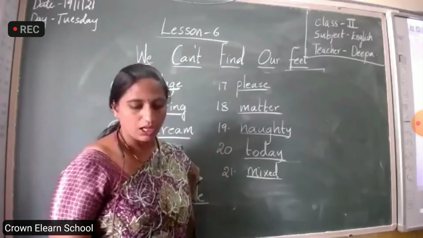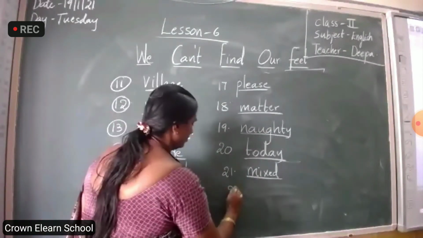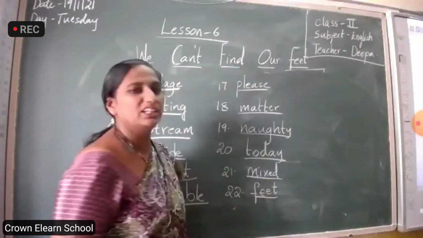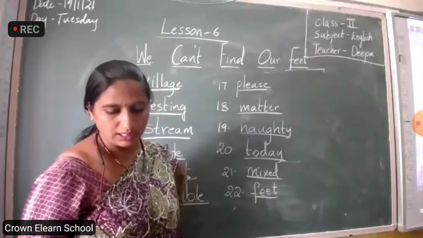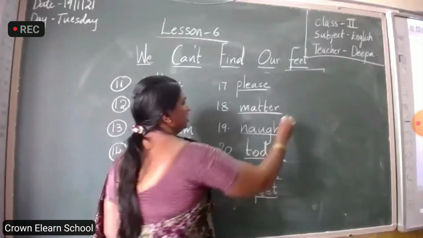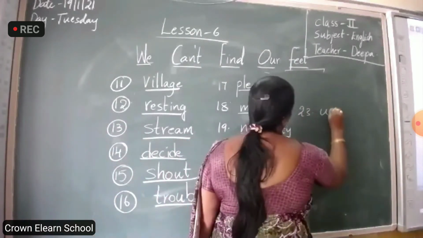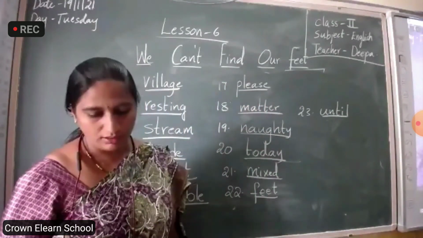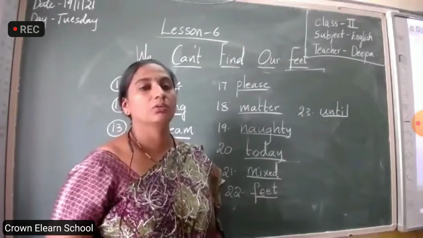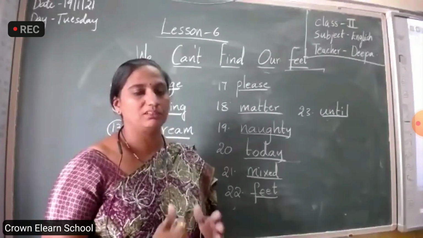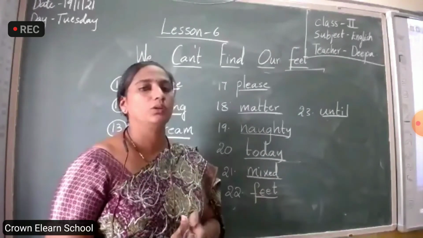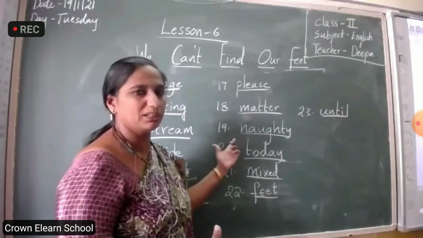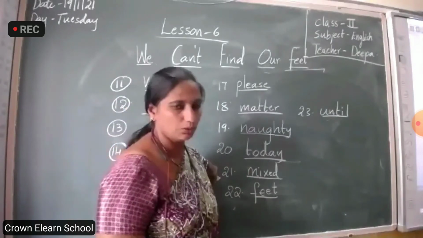Okay. Now, underline feet also, children. Feet, feet. Repeat it, children. Until. U-N-T-I-L. Until. See, children, up to here, I have completed today's lesson. I wanted to show you the video. Now, please underline properly. I'll show you the video.